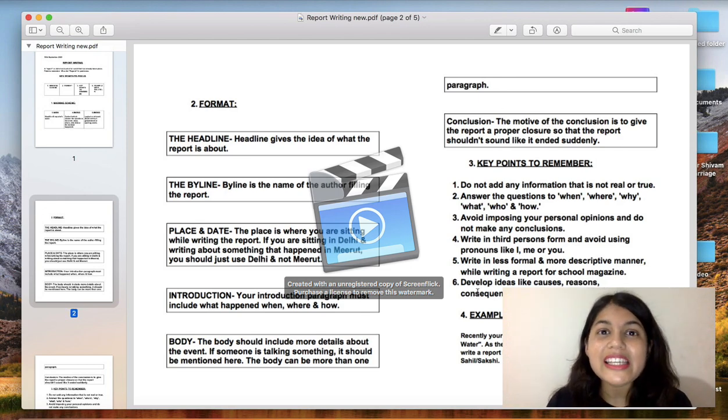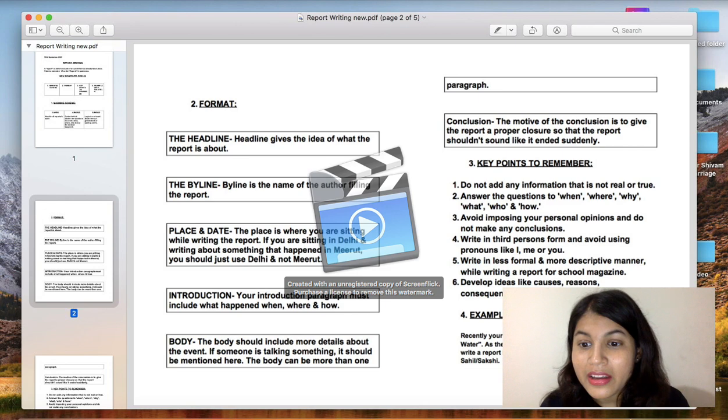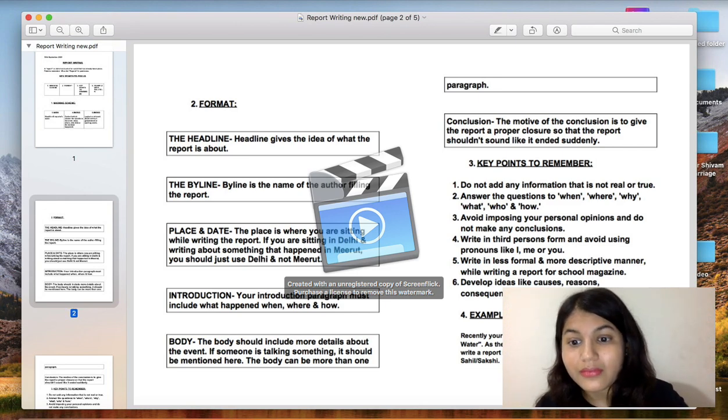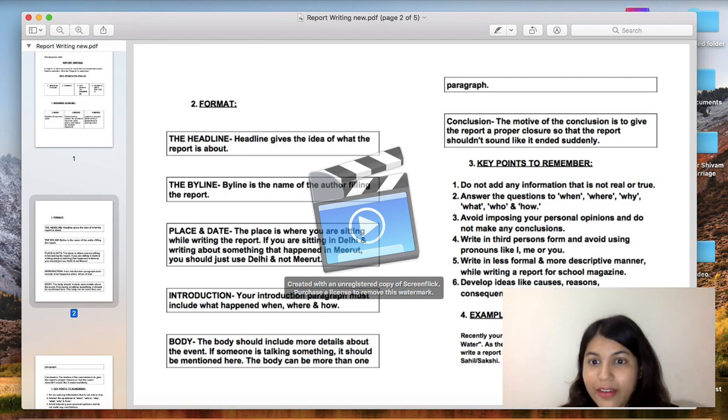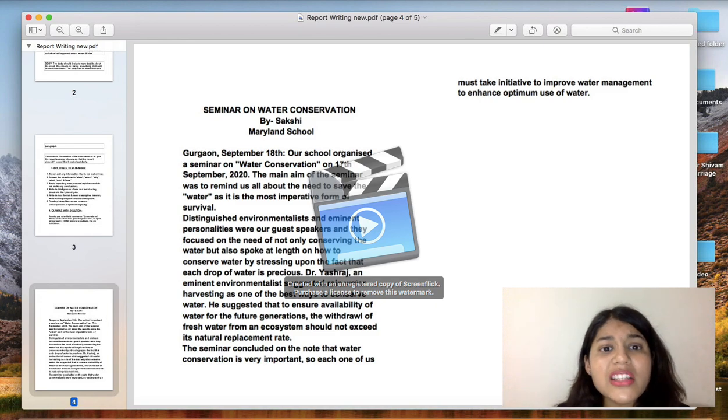Okay. Now let's see an example with solution. Recently, your school held a seminar on conservation of water. As the school head girl of Maryland School, Gurgaon, write a report in 100 to 120 words for a local daily. You are Sahil or Sakshi. Fine. So see the solution. Seminar on water conservation. This is the headline. 4 words we have used. Okay. Next is the byline, that is Sakshi. Sakshi is already given in the question.